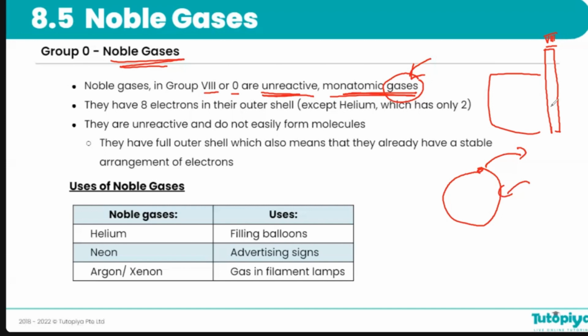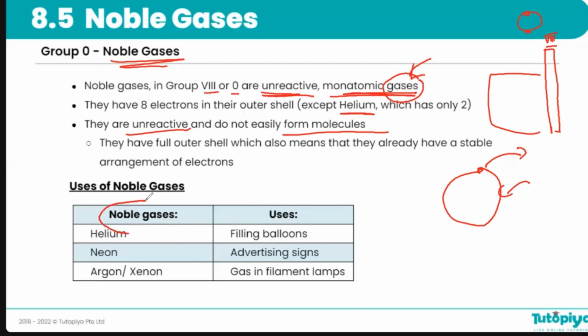All of their outermost shells have 8 electrons, of course, except helium. Helium has only one shell, and the first shell can only hold 2. So helium has only 2 electrons. And because of this, they are unreactive and do not easily form any molecules at all.